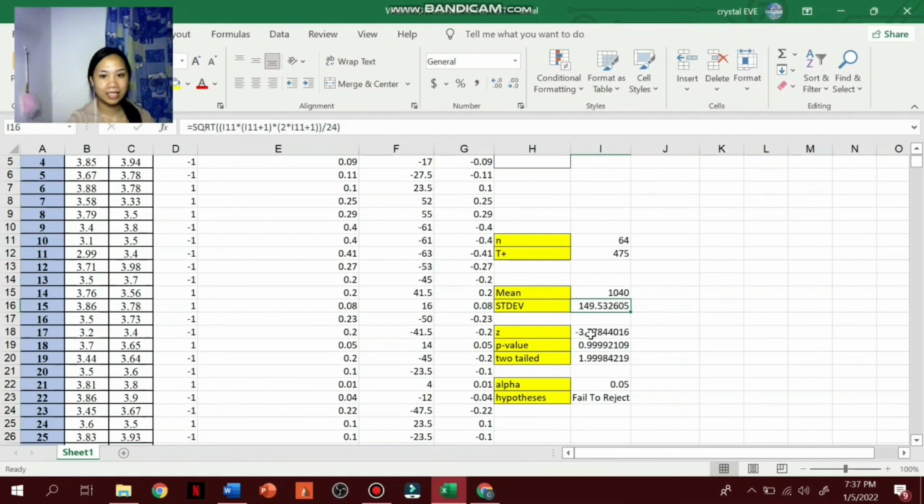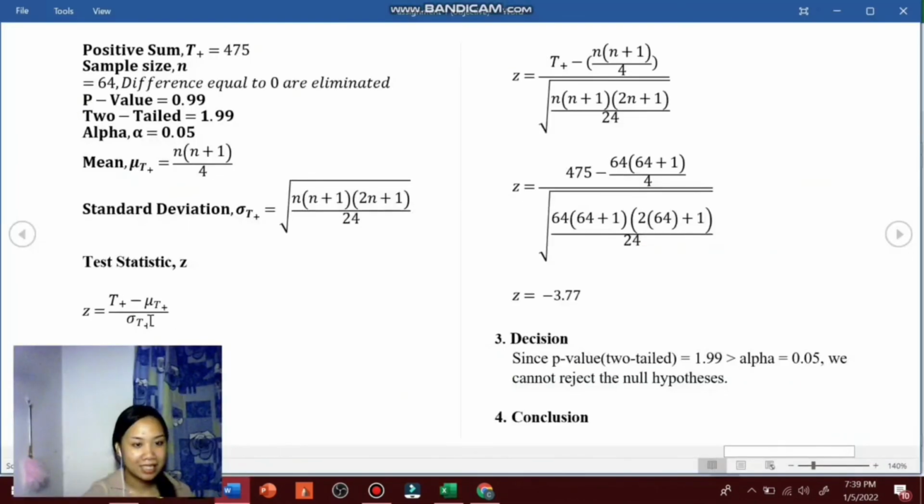For our test statistic, here we have -3.77, and for our p-value, we use the formula of normal distribution. The test statistic, or z-value, we use this formula, and we get -3.77 as we get in Microsoft Excel.